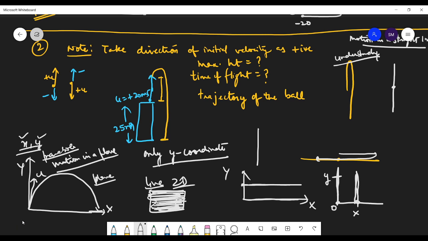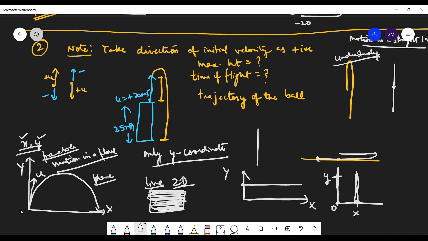Space means in the room the body is. So when you are studying motion in a plane, it means the body is moving on the wall. Anywhere it is moving on the wall, that is motion in the plane. But when the body was moving only in one line, how many lines do you have in your room? 12 lines, right? 4 at the bottom, 4 at the top, and 4 vertical lines. So you have a total of 12 lines. You move along any of those lines only.